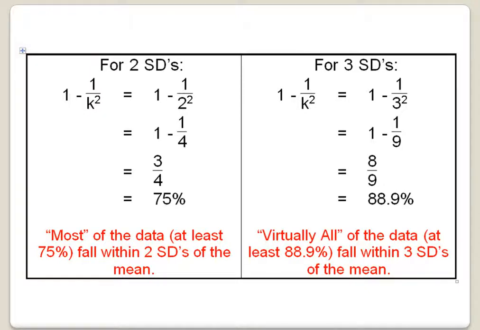For 3 standard deviations, k would be 3. So 1 minus 1 over k squared is equal to 1 minus 1 over 3 squared, which is 1 minus 1/9, or 8/9, which is 88.9%. So virtually all of the data, at least 88.9%, should fall within 3 standard deviations of the mean. It turns out, for many distributions, this percent is much higher. It's very rare to have data values fall farther than 3 standard deviations from the mean.